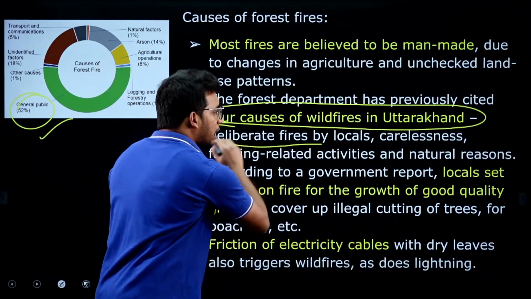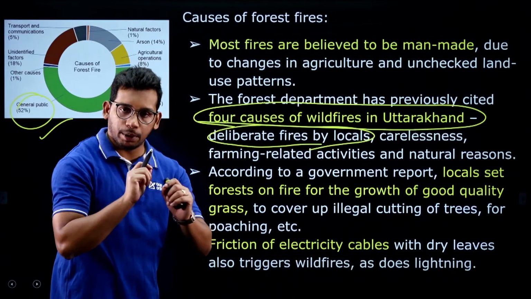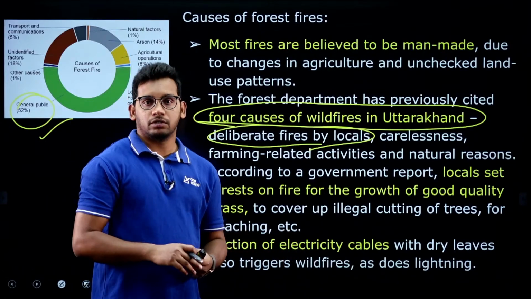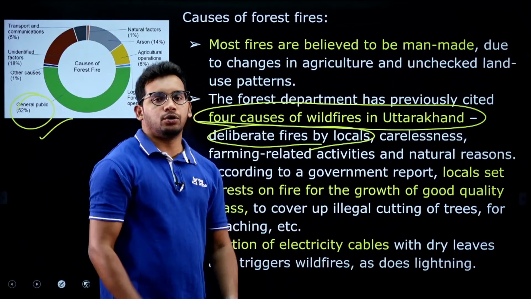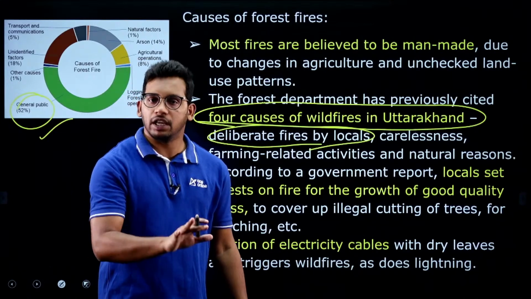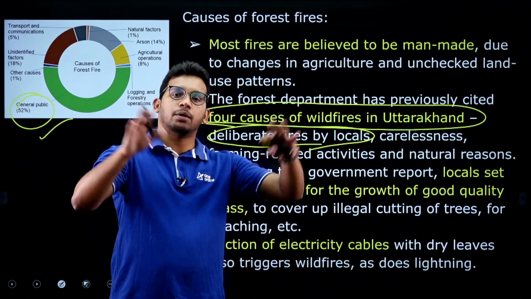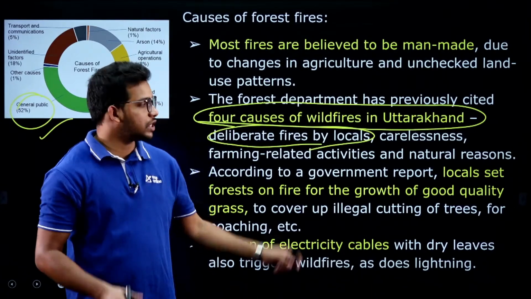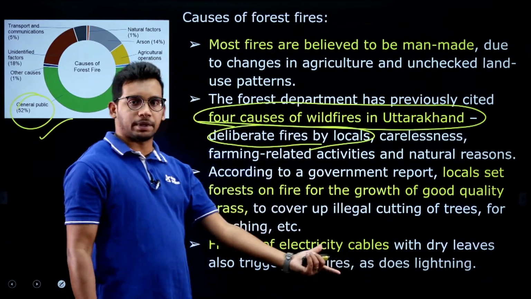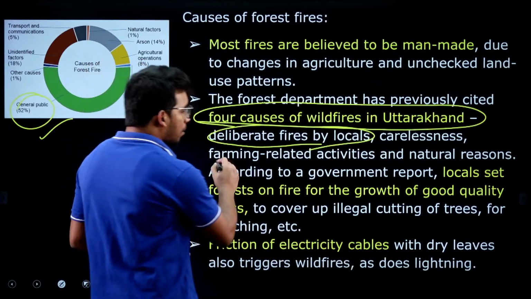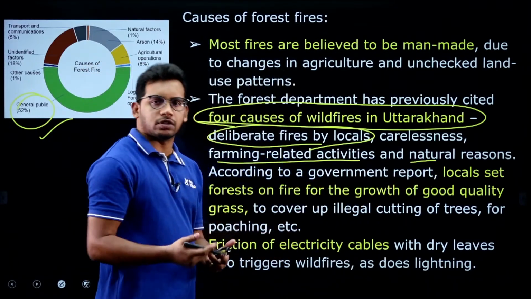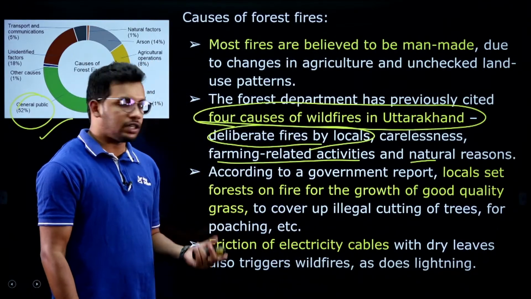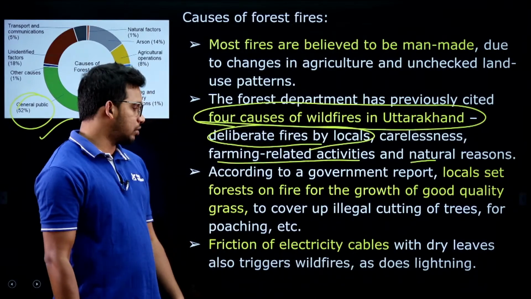One is deliberate fire by the locals. People have deliberately lit fires to escape from poaching. See, poaching means catching wild animals illegally. If there is a high amount of forest, they are not able to poach the animals. That is why they are lighting it, and also for agriculture and farming related activities. There are natural reasons also, and some carelessness. So, these were the 4 reasons which they have identified as causing the forest fires in Uttarakhand, right.